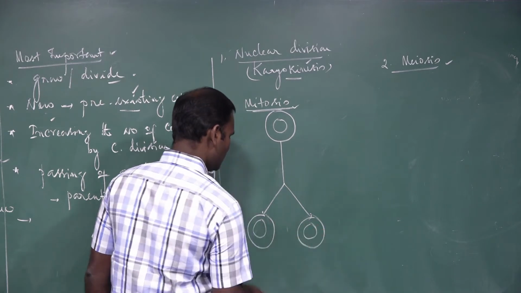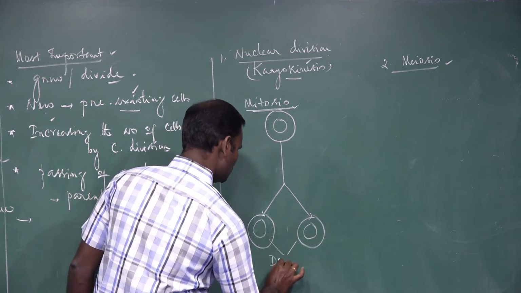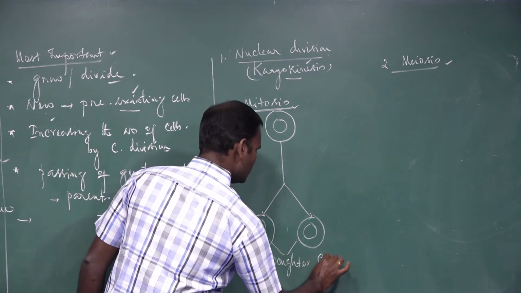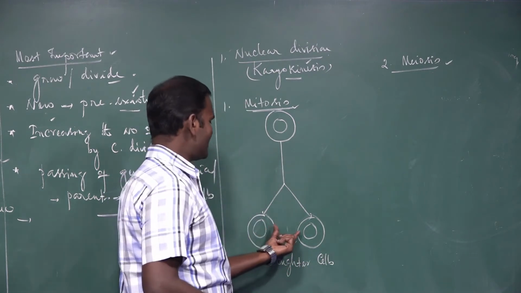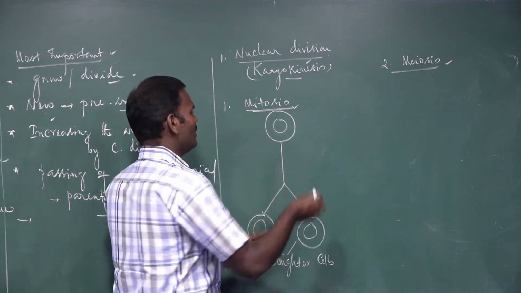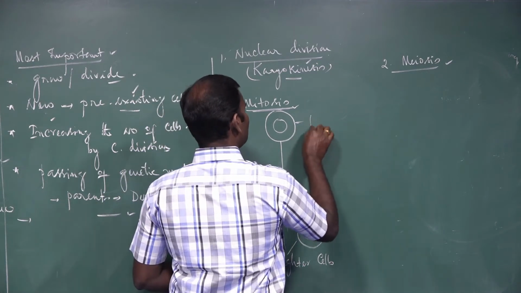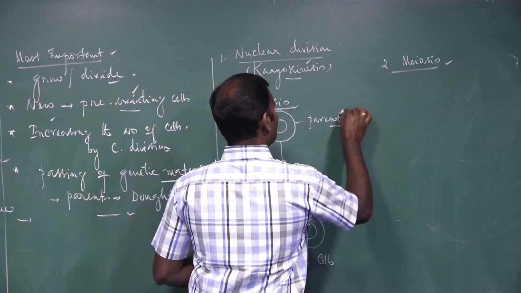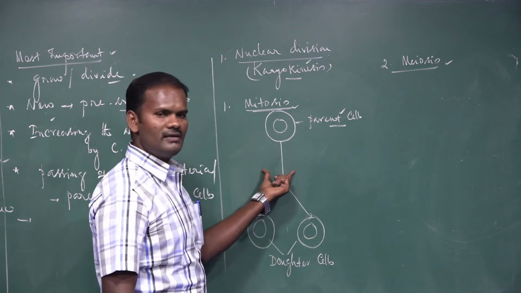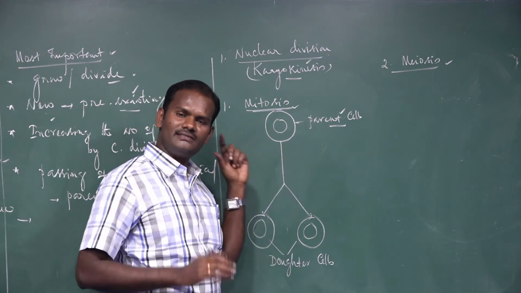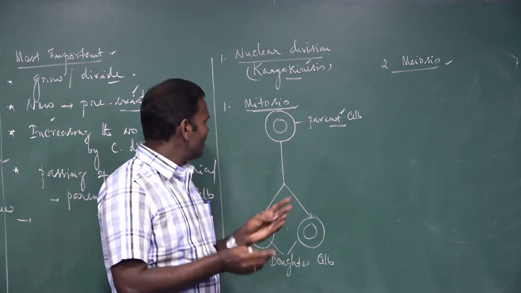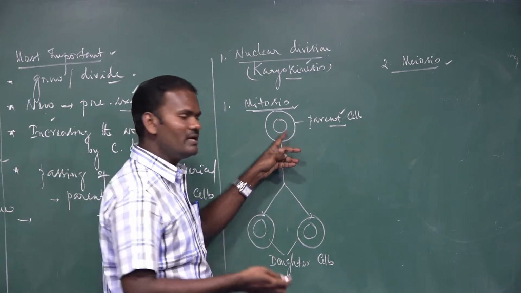These two daughter cells will have the same number of chromosomes as the parent cell. Here, the genome of the cell, the total DNA content of the nucleus, gets duplicated.